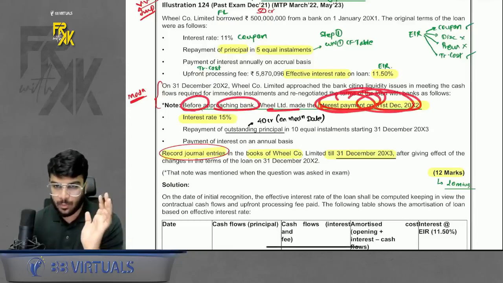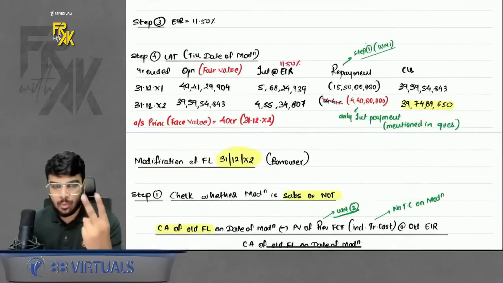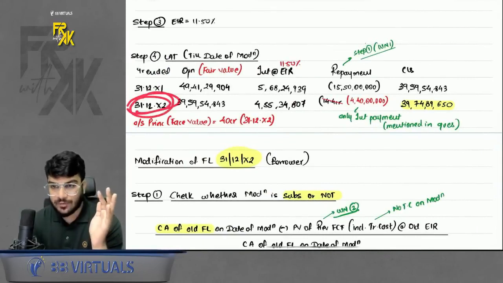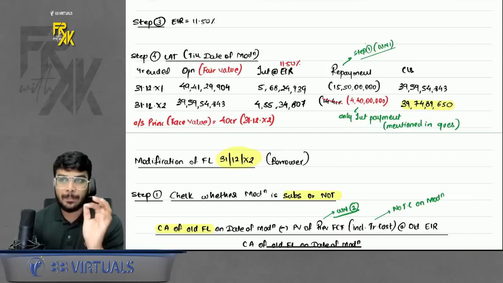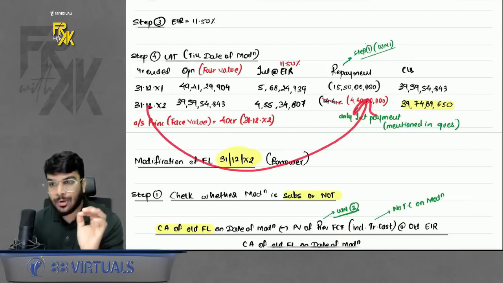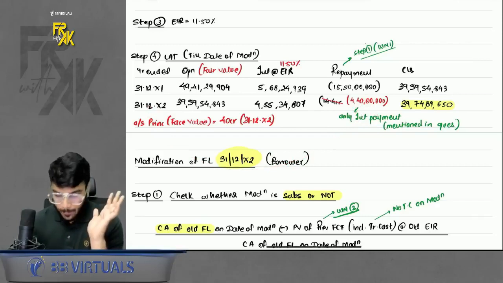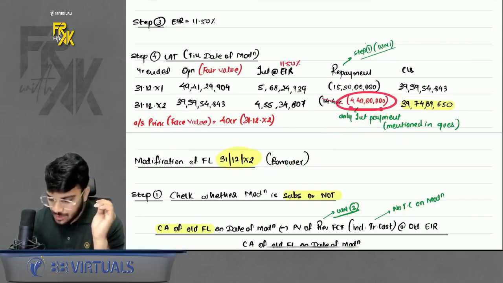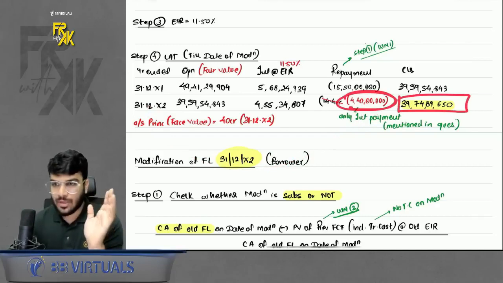on 31st December 12. Do remember, every year we are paying two payments. One is principal, one is interest. So it is said that when you are approaching the bank for modification, you don't have the money to make the principal repayment, but you only have the money to make the interest repayment. So you only made the interest repayment in the question. Okay. Now, if you are making the interest repayment, then this is the closing balance of your loan.